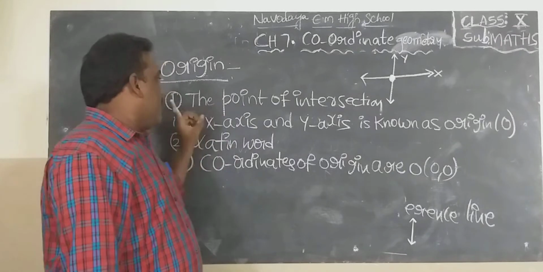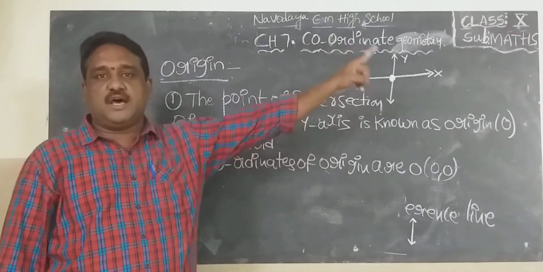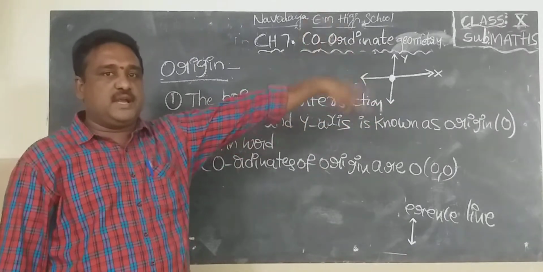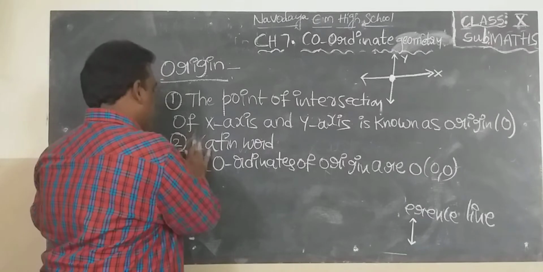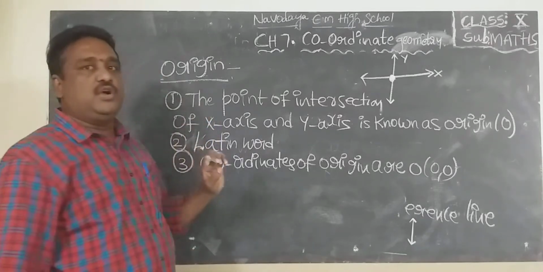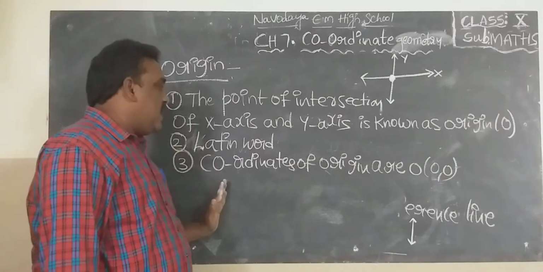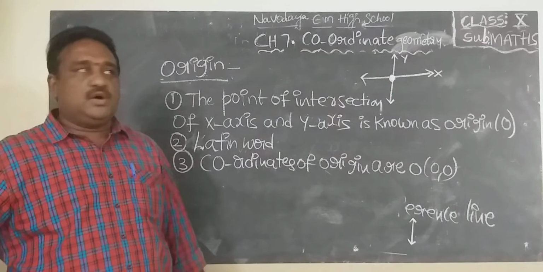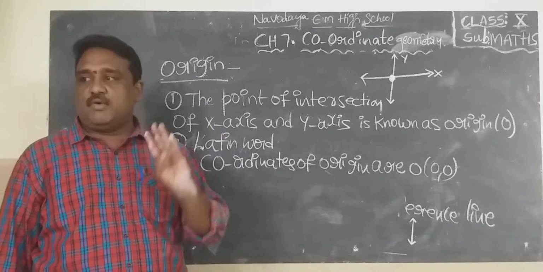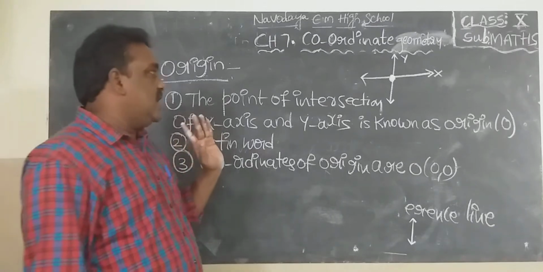Number 1, the point of intersection of x-axis and y-axis is known as origin and it is represented by O. Second point, it is a Latin word. Third point, coordinates of origin are O (0, 0). So 3 important points. Number 1, x-axis. Number 2, y-axis. Number 3, origin.